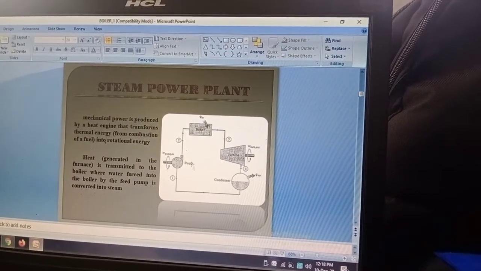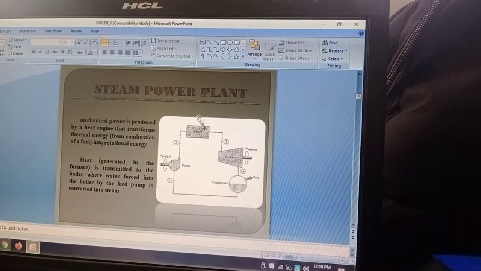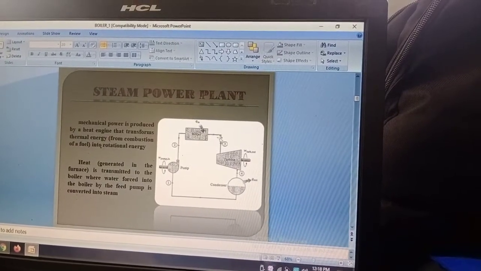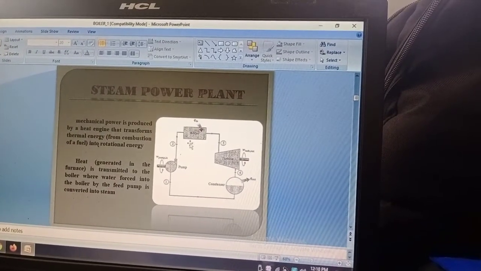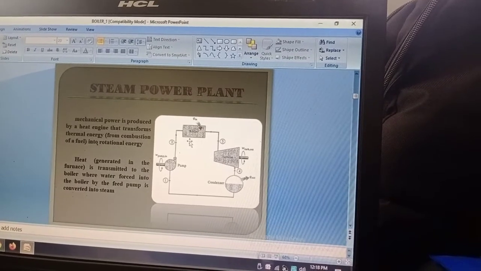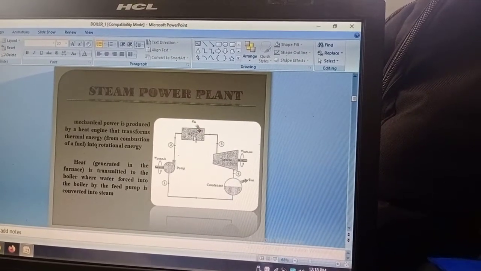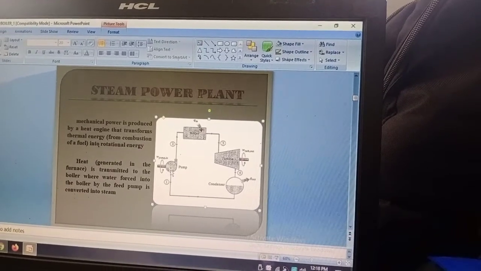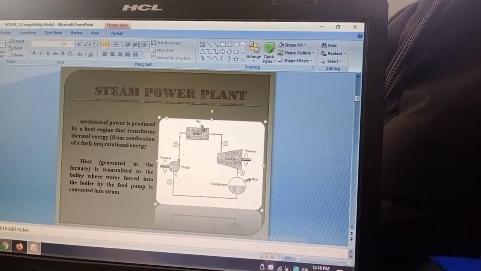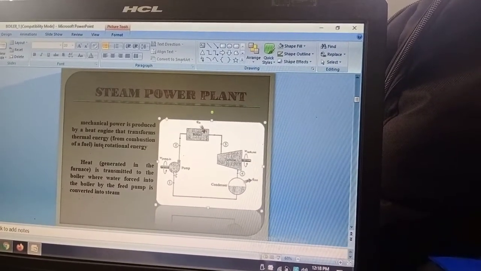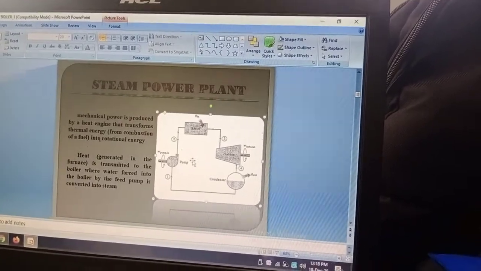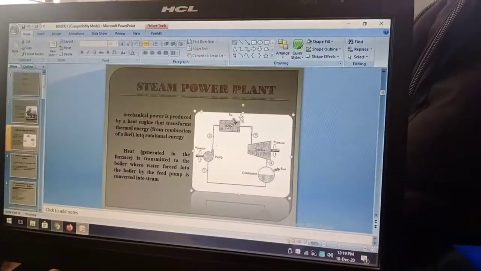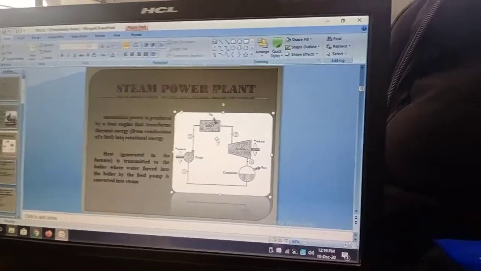Okay, so as you can see over here, this is a simple Rankine cycle, and the components or the devices of a simple power plant are boiler, turbine, condenser and pump. Already I have explained all these things, so I am not going into the depth of this diagram, but right now we will stick to this portion.